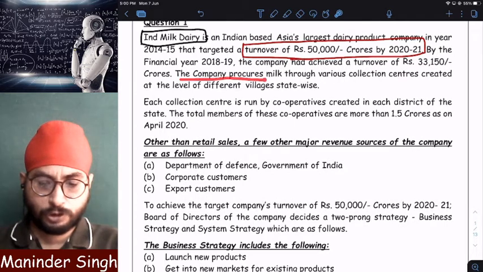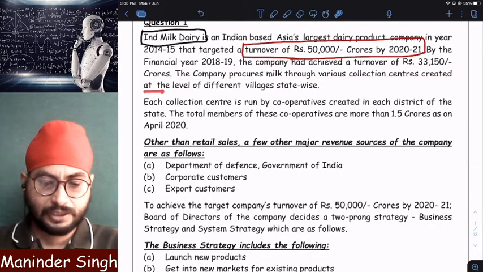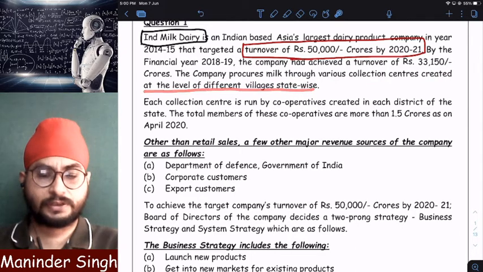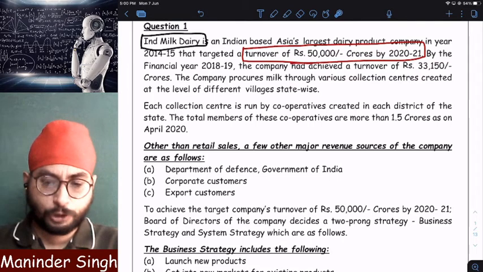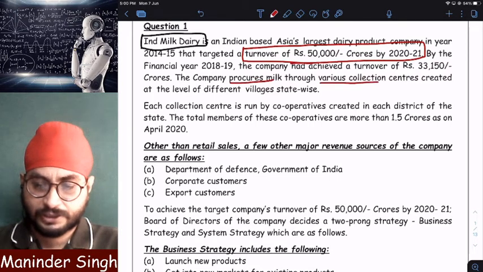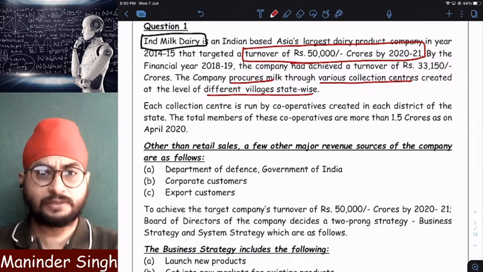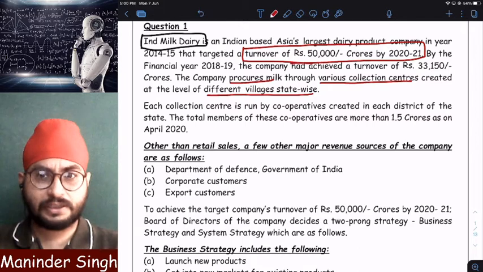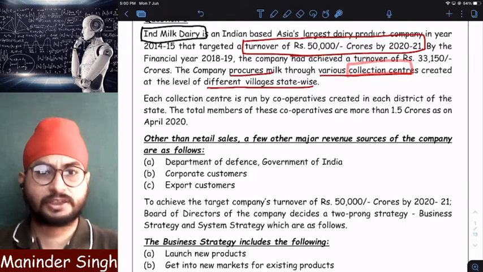The company procures milk from various collection centers created at different levels of villages state-wise. So this Ind Milk Dairy procures, means purchases, milk through where? From various collection centers in different villages state-wise. So in every state some villages are there. In every village, I will go and collect milk. From where, sir? From collection centers. Where are these collection centers located?